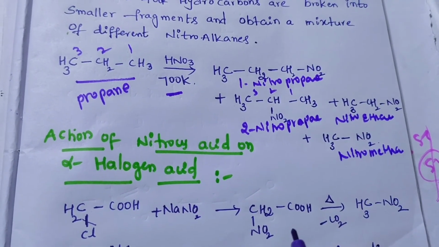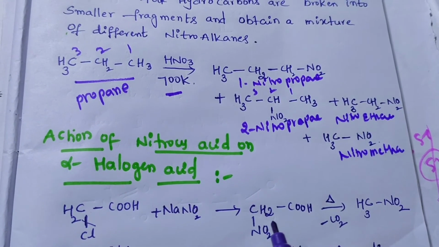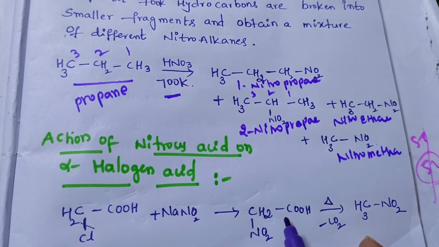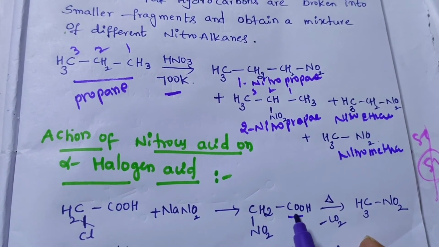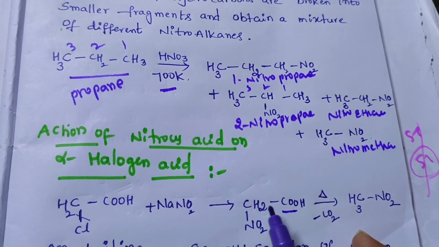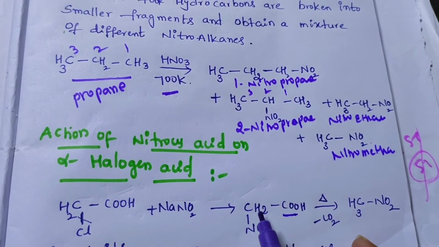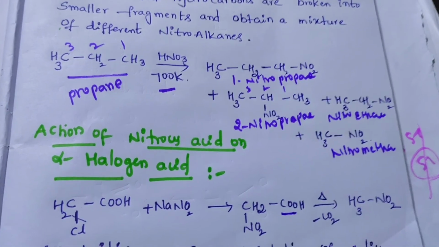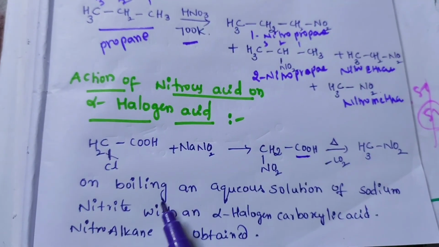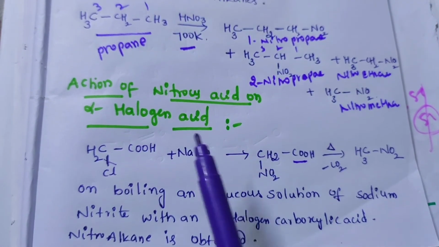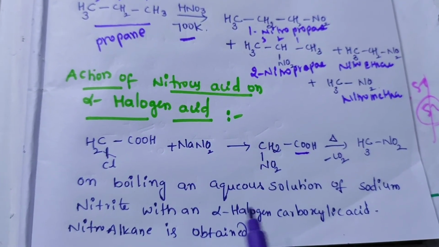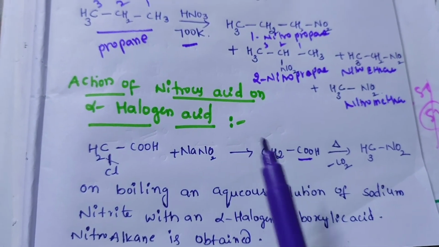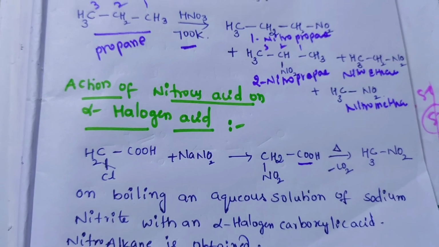This is the reaction, and this product is obtained, CH2(NO2)COOH. If I heat this, CO2 is removed, and here CH3NO2 is the product obtained. On boiling an aqueous solution of sodium nitrite with an alpha halogen carboxylic acid, nitroalkane is obtained. This is the second preparation. Thank you, students.